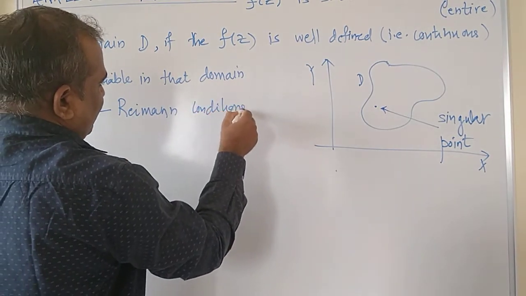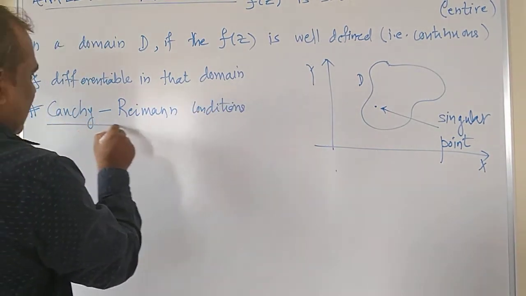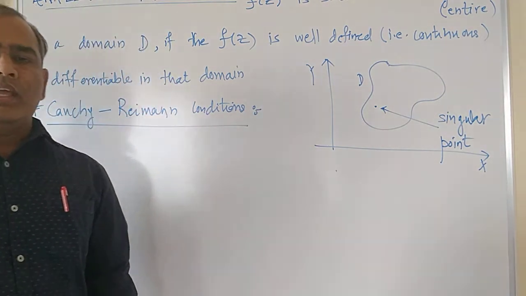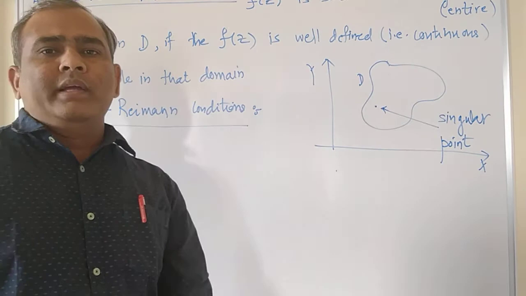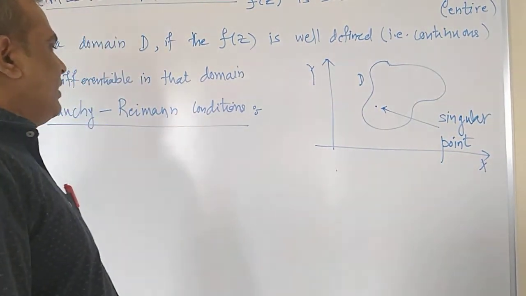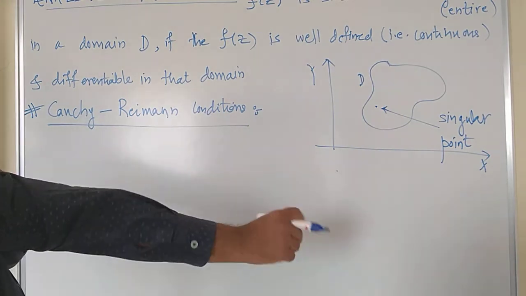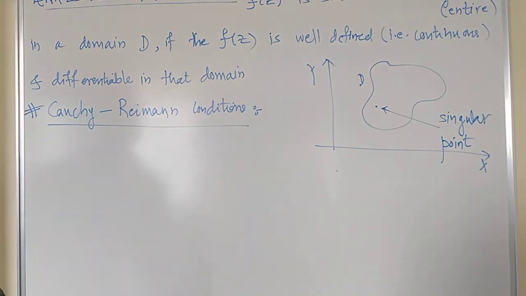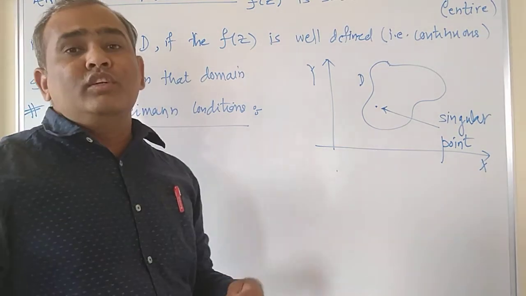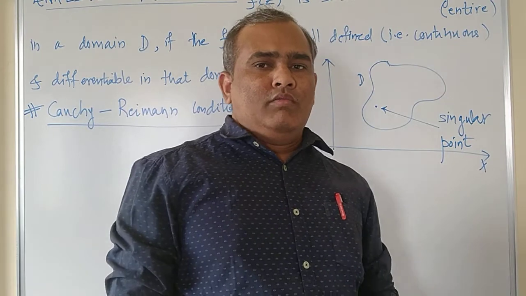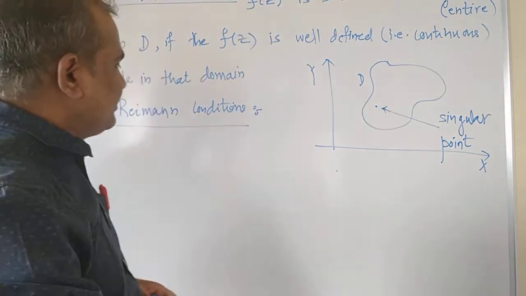and these conditions are for what? To check the analyticity of the function, or to check whether the given complex function f of z is entire in the given region or not, right? So what are these Cauchy-Riemann conditions? Now these Cauchy-Riemann conditions basically exist in two forms, in rectangular form and in polar form. We'll see both the conditions.